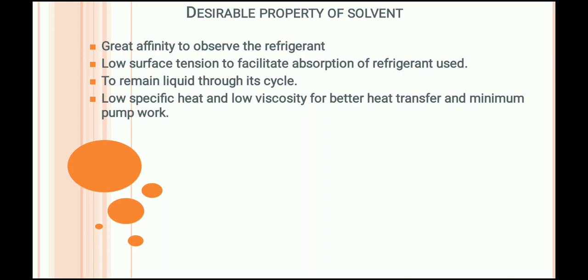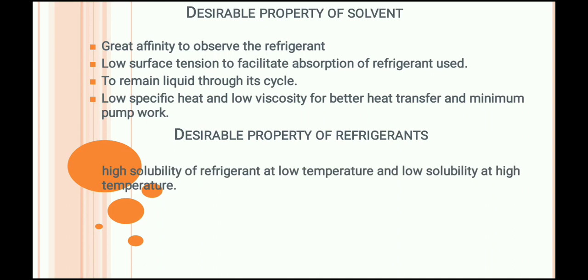Clear? Next is the desirable property of refrigerant. What should be the desirable property of refrigerant? Number one, the refrigerant should have high solubility at low temperature and low solubility at high temperature. I am repeating again, that is a very important property for the refrigerant.